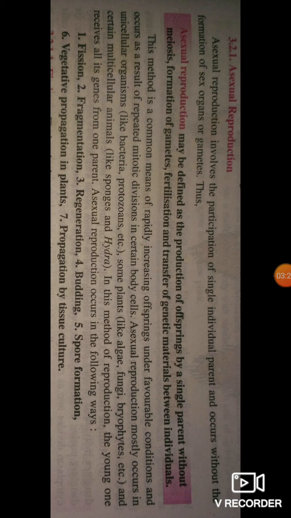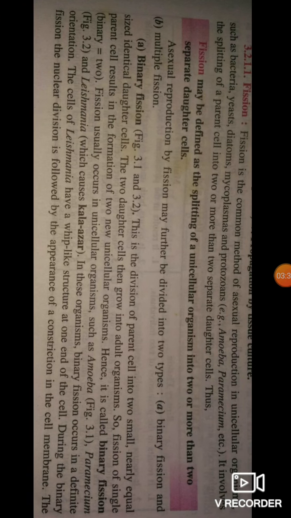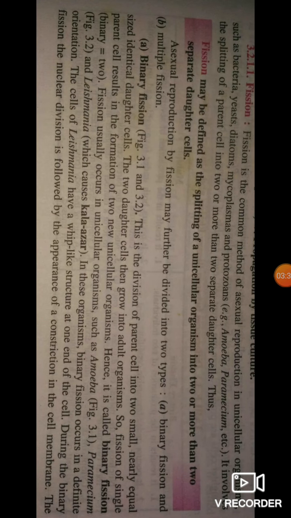Fission is further divided into two types: binary fission and multiple fission. Briefly, we discuss binary fission. You see it in the diagram in the first position.